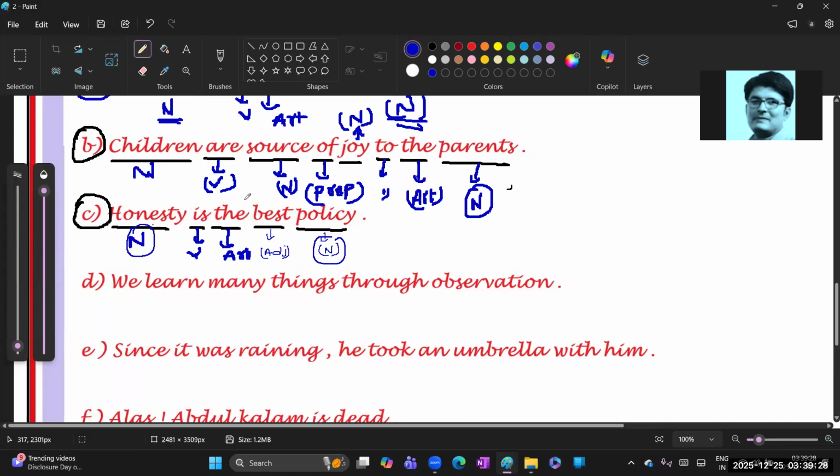Okay. So in this question, we found two nouns. One is honesty and the second one is policy. Next, go to the fourth question. Fourth one, ఏంటండి? We learn many things. Okay. Each and every word, not only nouns. For a better idea, along with nouns, I'm going to give a small hint for the remaining parts of speech also, through observation. So in the next video it will be easy for us.